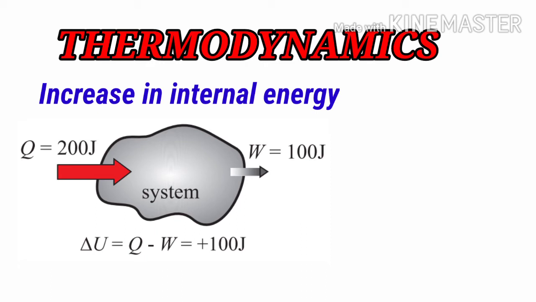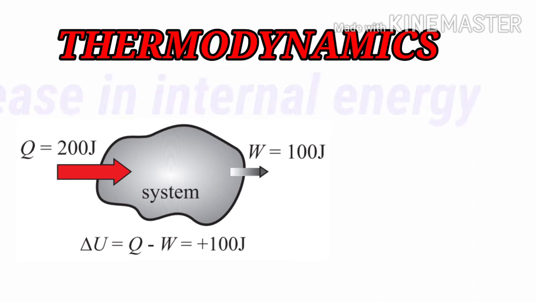So students, when there is a question in your exam, first of all you have to draw the diagram in the correct way, and show the proper arrows inward and outward for Q and W. Then you have to write down the equation and put in the values of Q and W, and then you will get the value of internal energy, that is delta U. Thus you can conclude that the total internal energy of the system in this case will be increased by 100 joule. Now students, we will discuss the second case, which is decrease in internal energy.